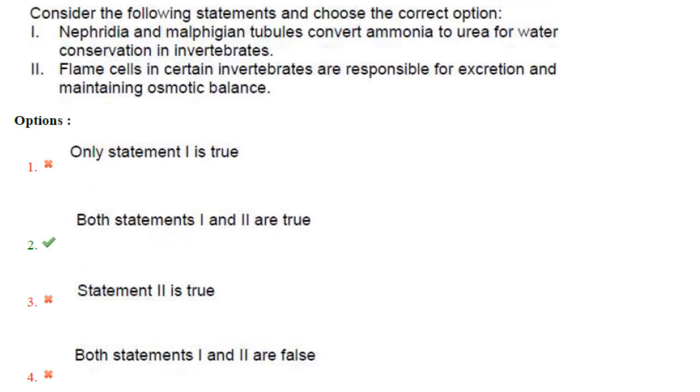Then next one. Consider the following statements and choose the correct option. Nephridia and Malpighian tubules convert ammonia to urea for water conservation in invertebrates. That statement is correct. Flame cells in certain invertebrates are responsible for excretion and maintaining osmotic balance. That is also correct. So both statements 1 and 2 are true.